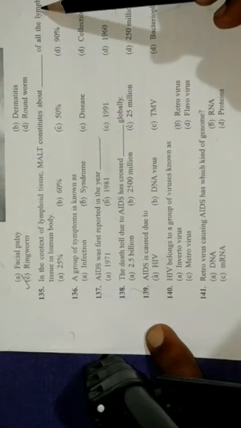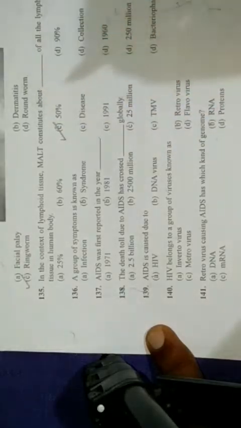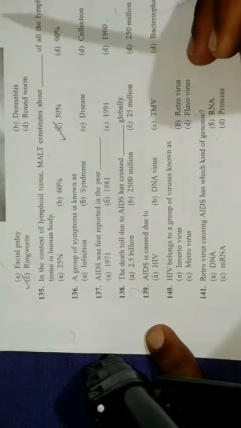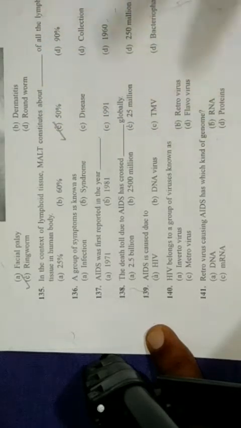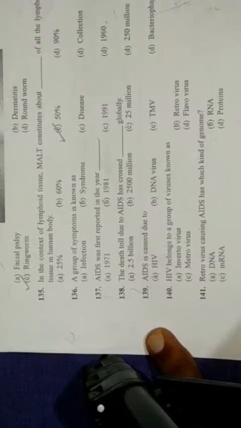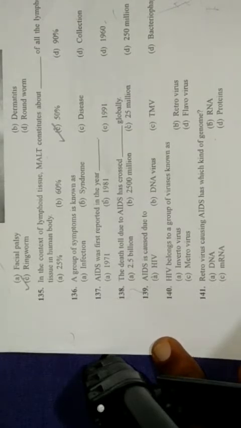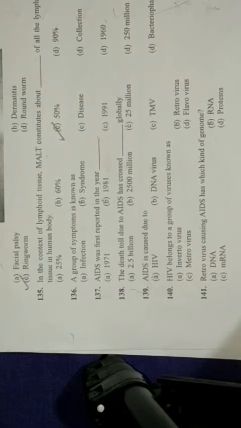So the next question. In the context of lymphoid tissue, what is MALT here? Mucosal or mucosa associated lymphatic tissue constitutes about dash of all the lymphoid tissue in the human body. Almost half of that, so 50% of the lymphoid tissue is MALT, because most of the tracts, either digestive, respiratory, or urogenital, that is genital tract, are lined by mucus. So 50% of the lymphoid tissue is covered by mucosal associated lymphoid tissue here.